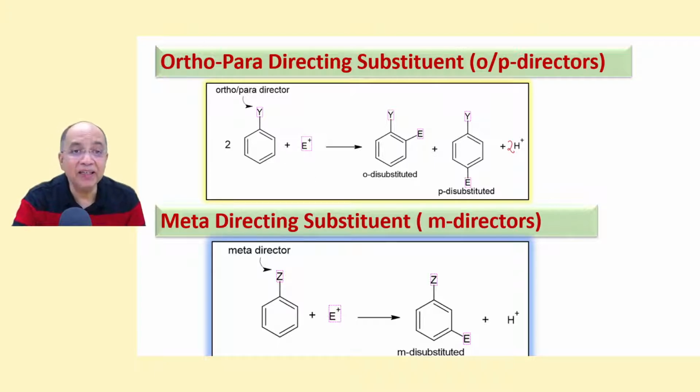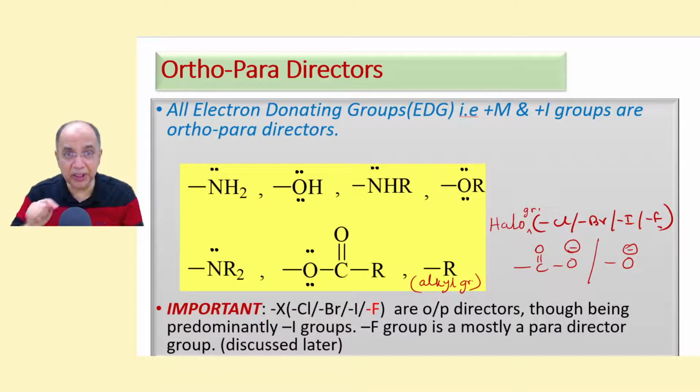And if Z is a meta director, these two types of groups are completely different in their structure. I'll tell you. If it is a meta director, it will send the new incoming electrophile to the meta position. So this is called meta disubstituted compound, and the leaving group is as usual H plus ion. Now let us see which ones are ortho-para directors.